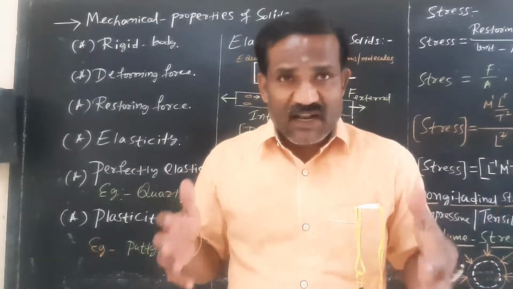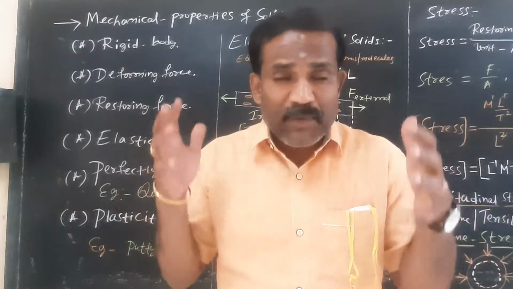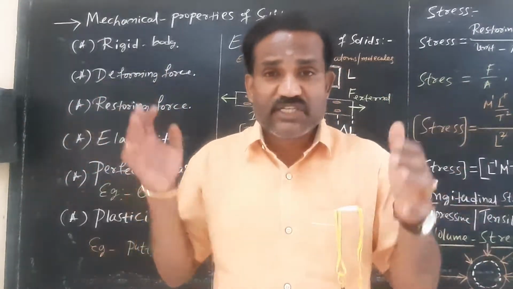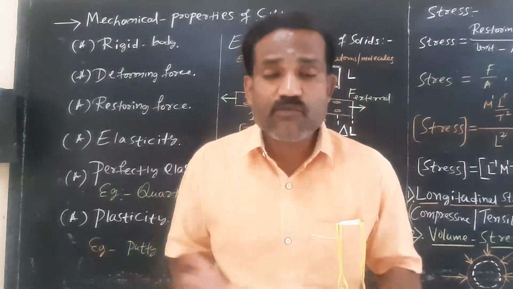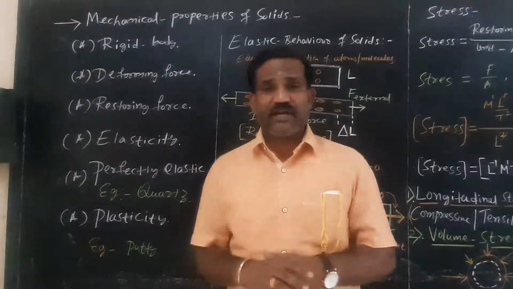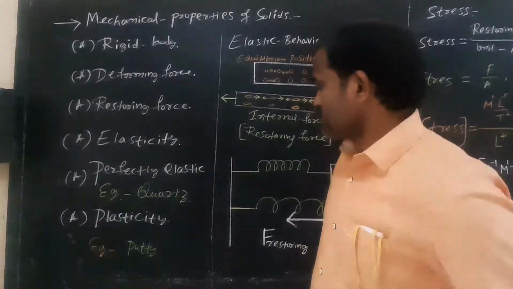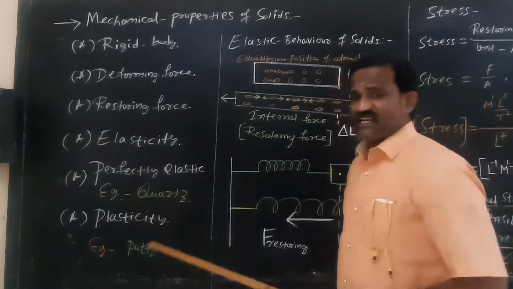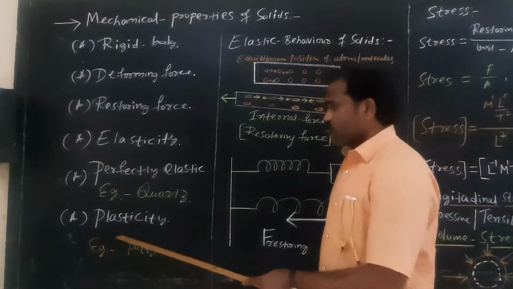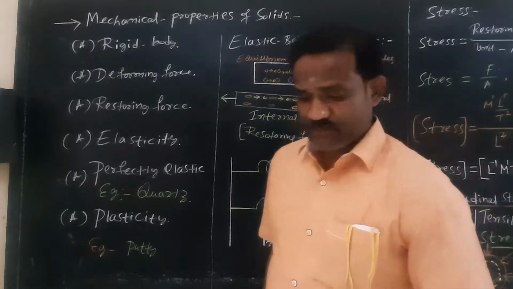Materials which completely regain their original shape and size after removing the deforming forces are called perfectly elastic bodies, perfectly elastic materials. Quartz is approximately perfectly elastic in nature. Then what do you mean by plasticity?